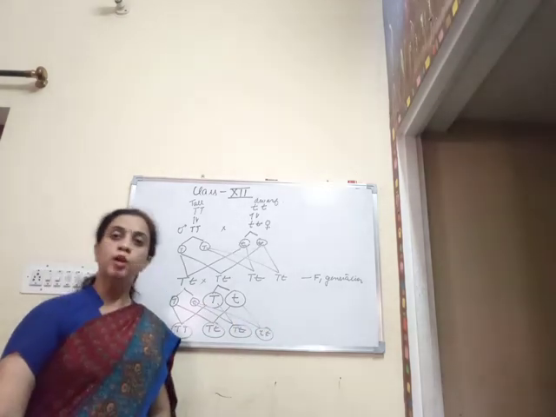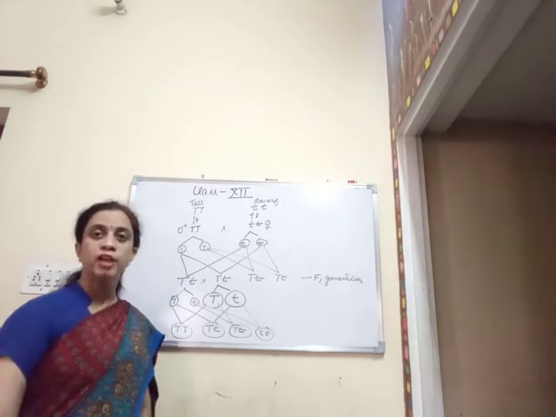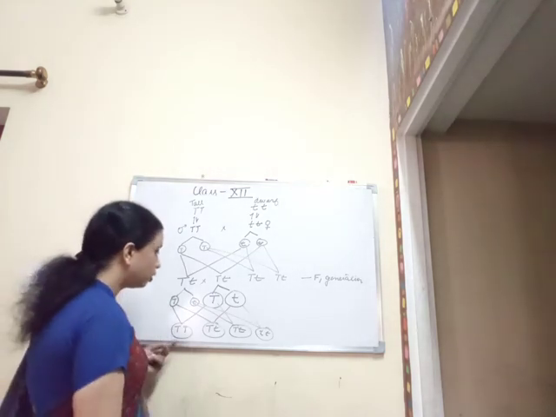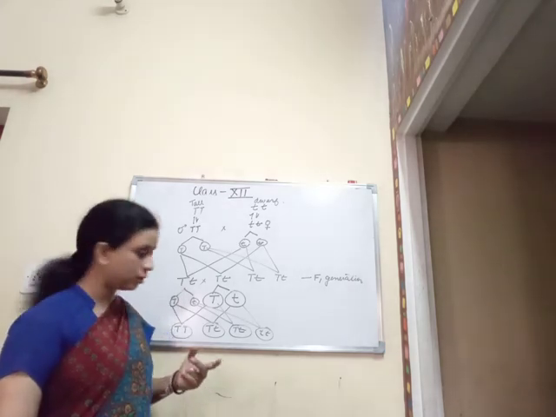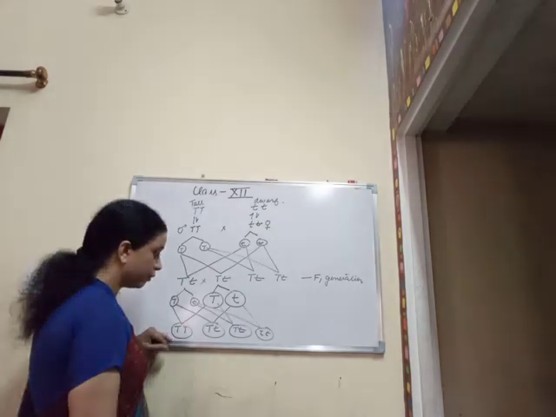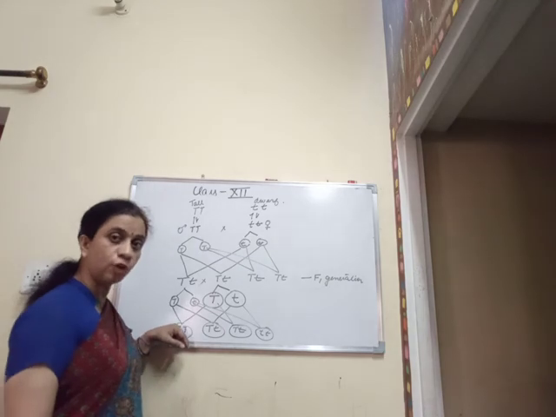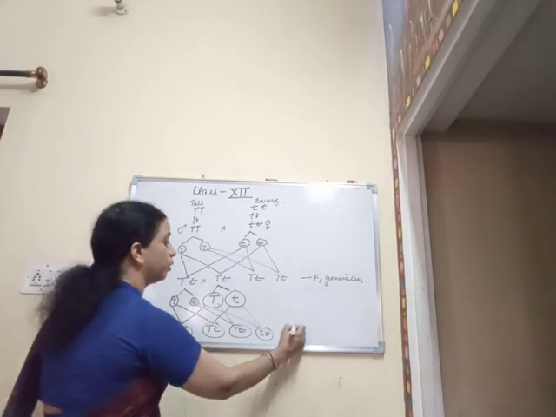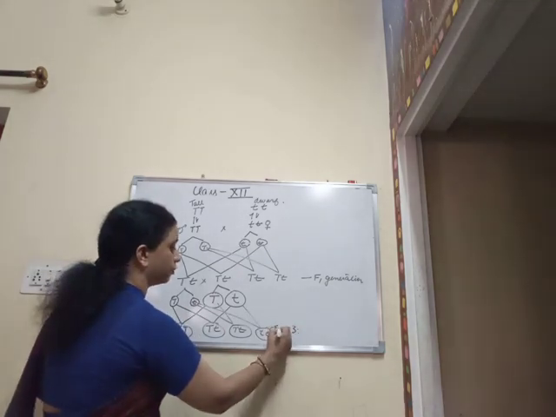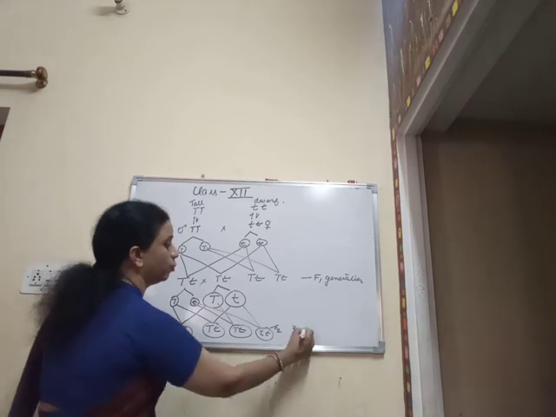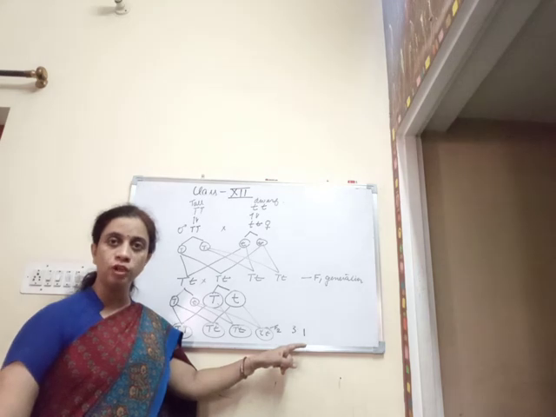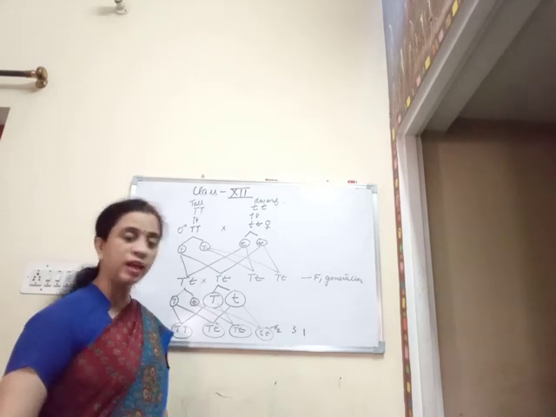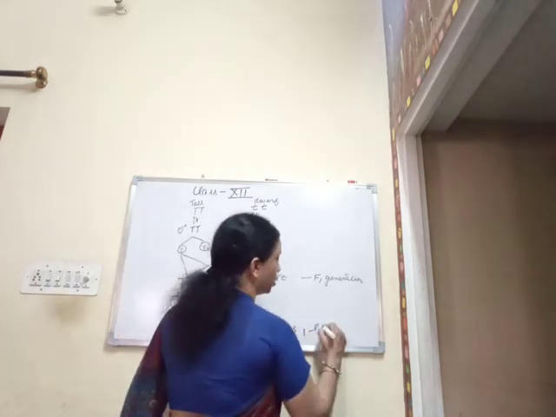The dominant genes are always expressed by capital letters. So here we have got a mixture of genotypes. That is, when they were studied morphologically, 3 of them were found to be tall. This is the F2 generation. So 3 of them were found to be tall and 1 was found to be dwarf. So the ratio that we have got over here is 3:1, and this is the phenotypic ratio.